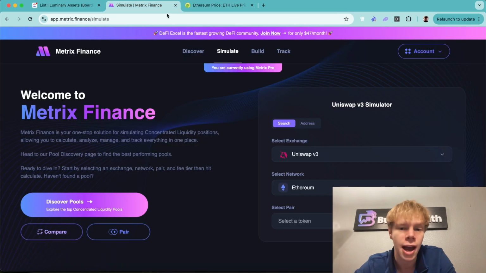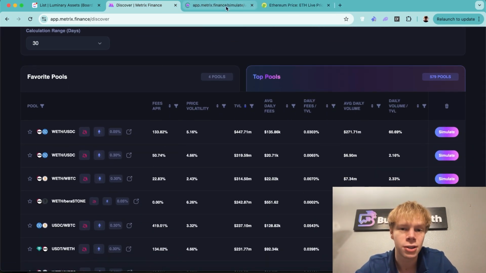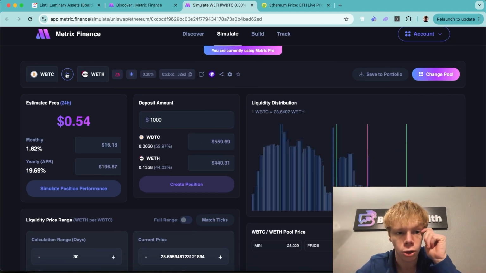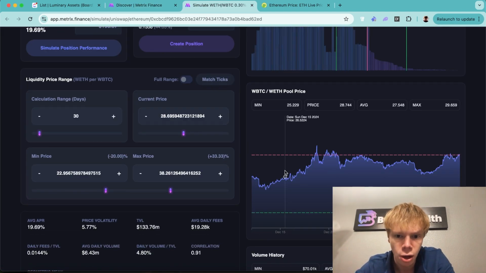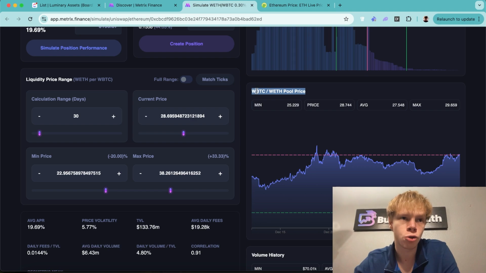Now, when we start to dive into stuff like, as I mentioned, wrapped Bitcoin, Ethereum, or something along those lines, we are no longer looking at the dollar chart, right? This chart right here is not the dollar value of Ethereum. It's not the dollar value of wrapped Bitcoin either. It is how many Ethereums equal one wrapped Bitcoin, which very few people are trading on this chart.